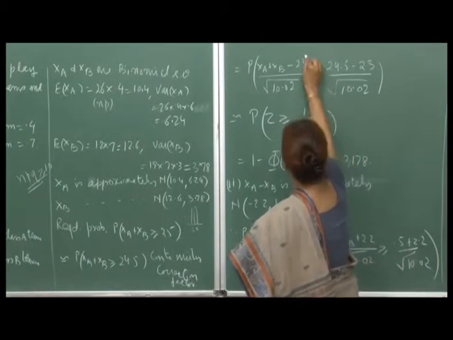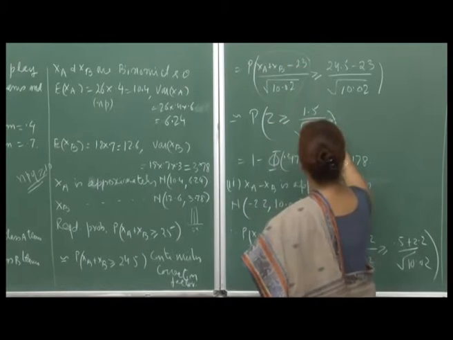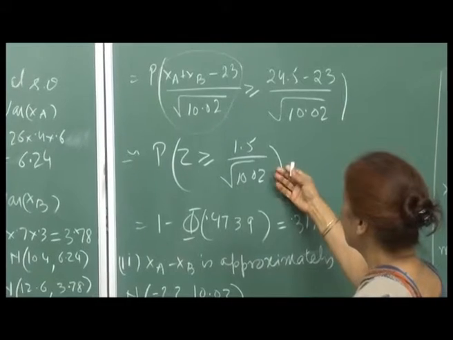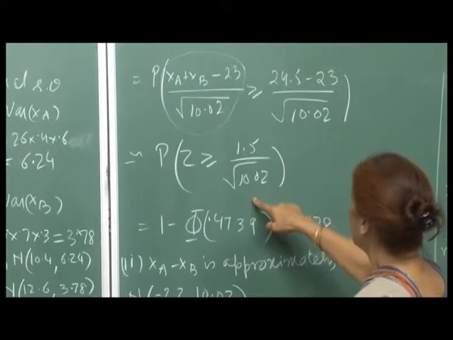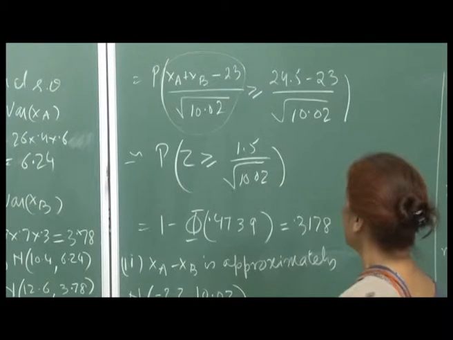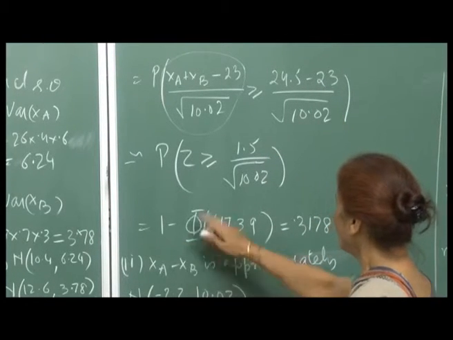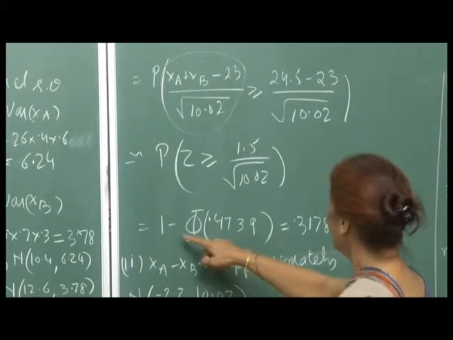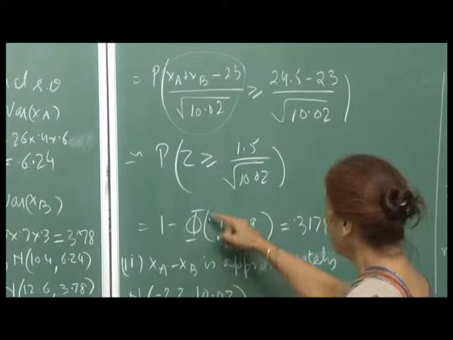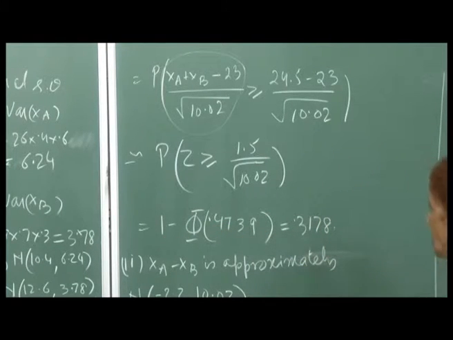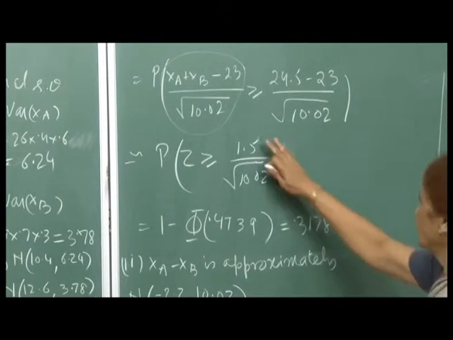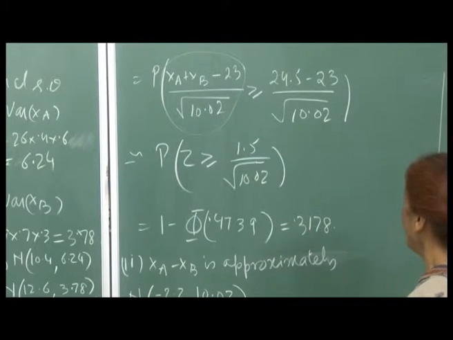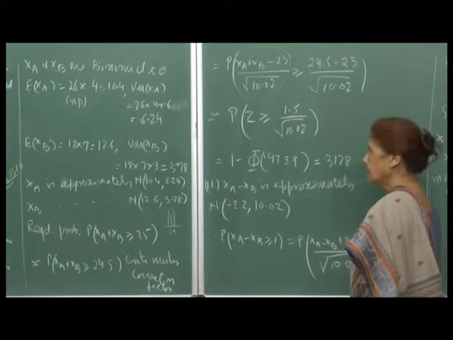Now this becomes a standard normal variate, and therefore this probability is Z greater than 1.5 divided by square root of 10.02. So this will be 1 minus phi of this number, which comes out to be 0.4739. So the required probability is 1 minus the standard normal probability of this number, which is 0.3178.